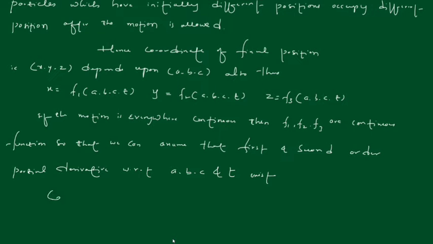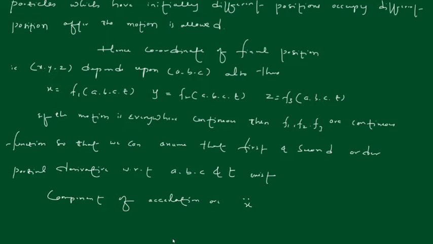So the components of acceleration are these. x double dot means it is a second order derivative, right?